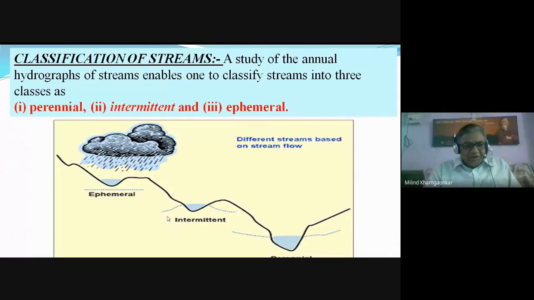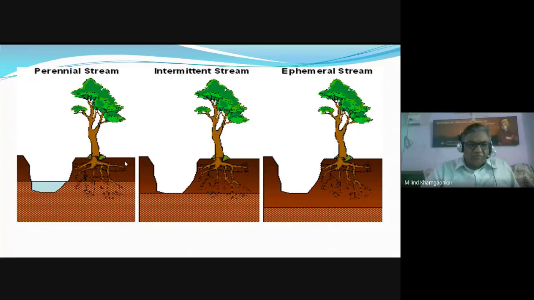is raised above the river bed level for some part of the year. So therefore, other than the precipitation water, the groundwater table also supplies water to the stream, and the water appears in the stream for a certain part of the year. Therefore, they are called intermittent. But for an ephemeral stream, the runoff water appears in the stream only during the rains. No other water is being supplied, as has been shown here.